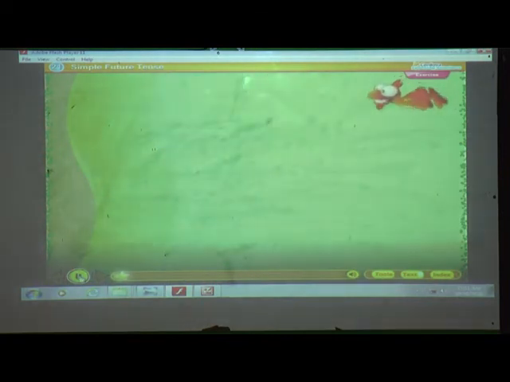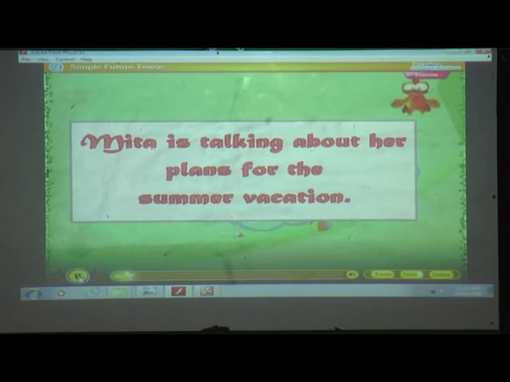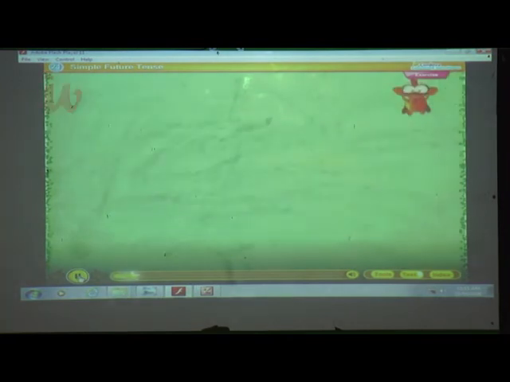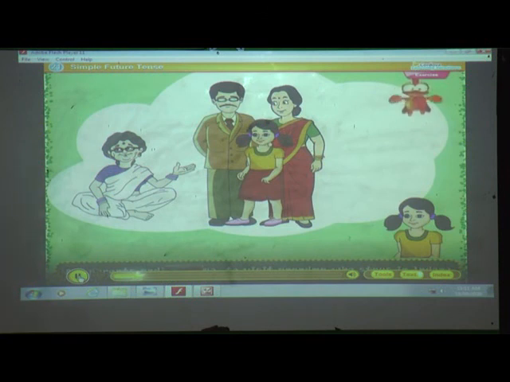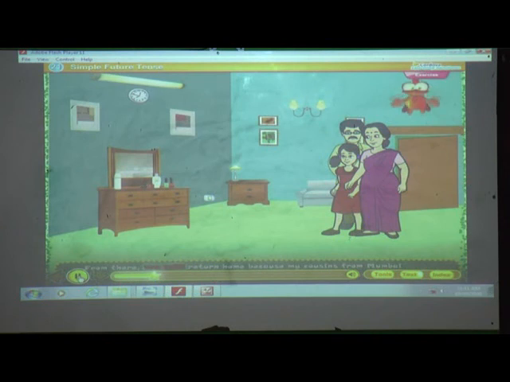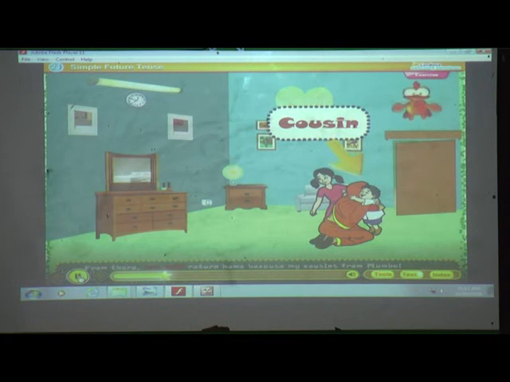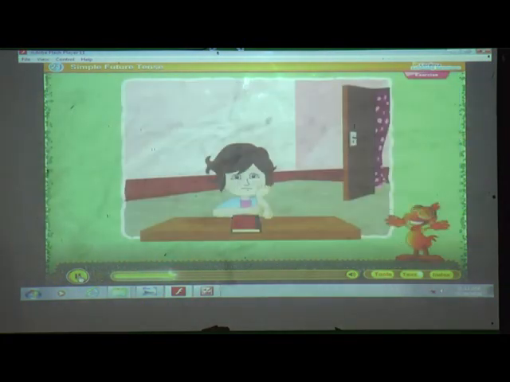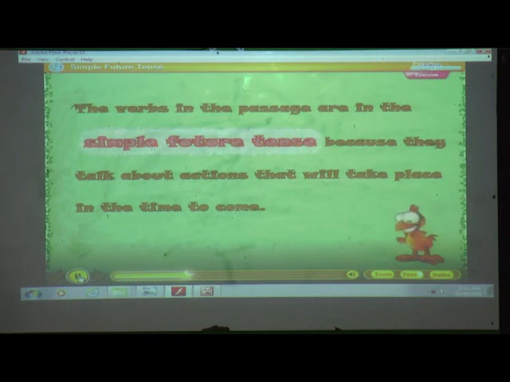Future tense. Meeta is talking about her plans for the summer vacation. My parents and I will go to visit Grandma who stays in Indore. We will stay there for about a week. From there, we will return home because my cousins will come to spend their holidays with us. But before enjoying my holidays, I shall finish my homework. The verbs in the passage are in the simple future tense because they talk about actions that will take place in the time to come.